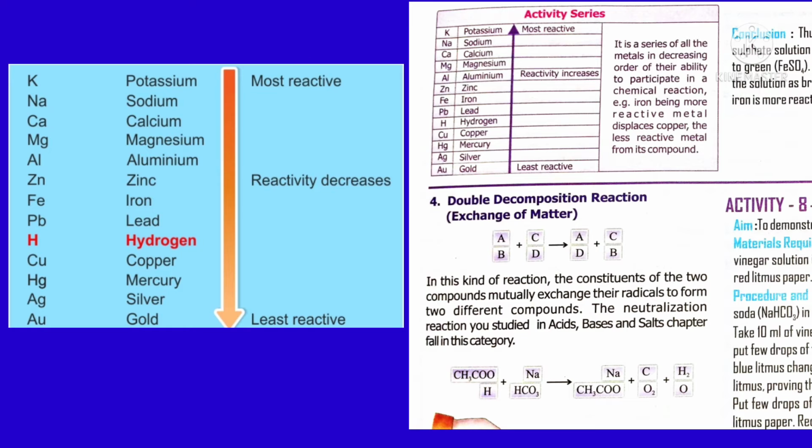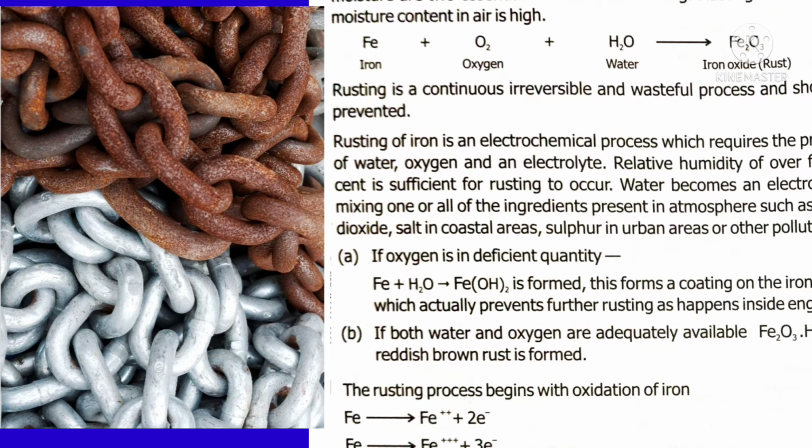Now we are going to learn rusting of iron. This iron gets rusted because iron reacts with oxygen and water vapor which are present in the atmosphere and forms a new compound, ferric oxide, that is hydrated ferric oxide. Formula is Fe2O3.xH2O. If no oxygen is present, then iron only reacts with water, forming ferrous hydroxide, Fe(OH)2.